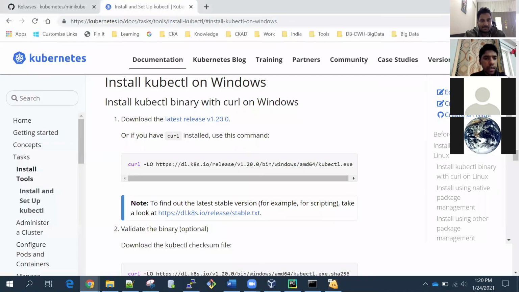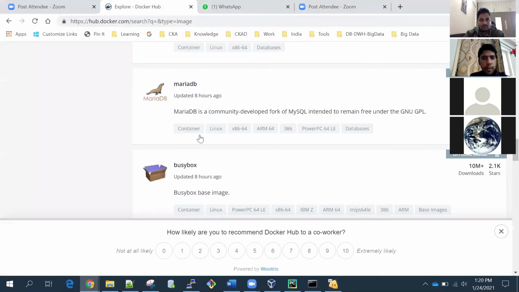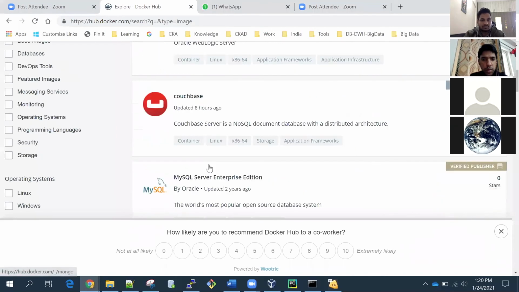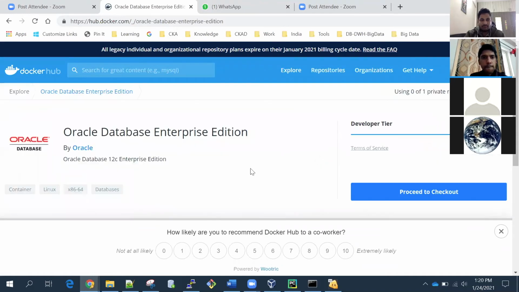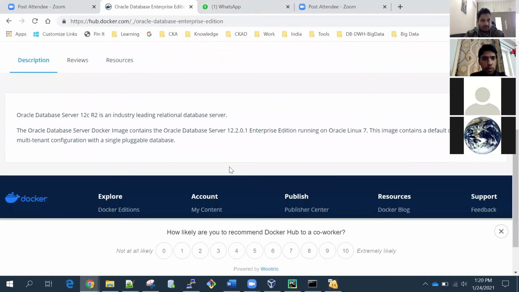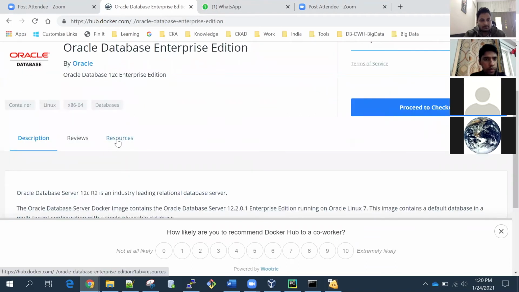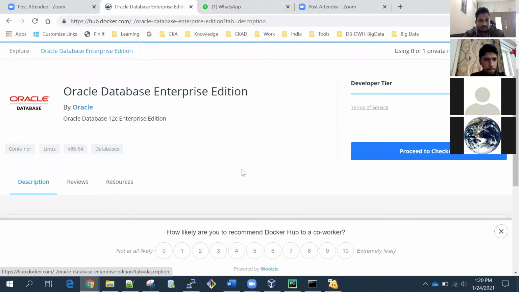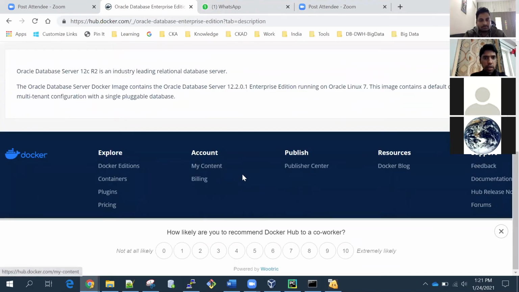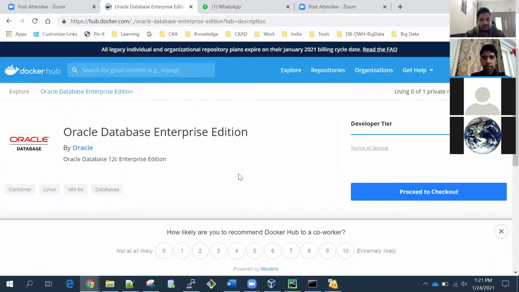I can show you, if I show Oracle. Okay, it's not coming, but sometimes they show the complete code as well: what the base image is, and what the other layers on top of that are. So they show those things as well.